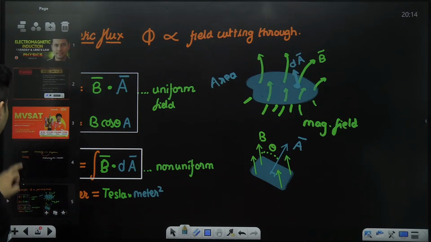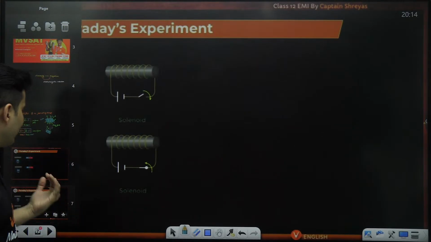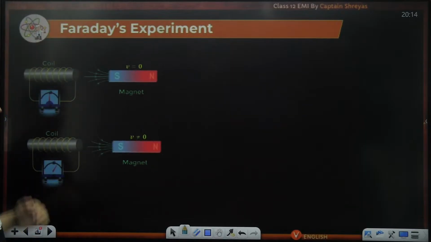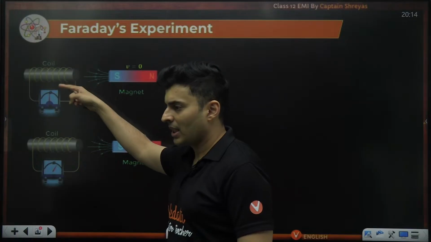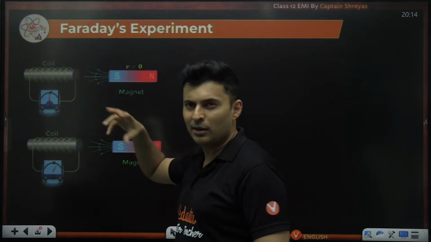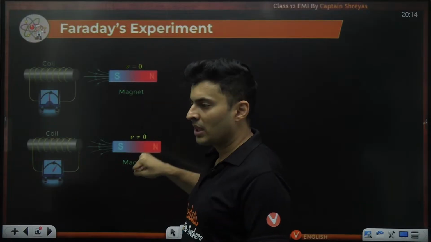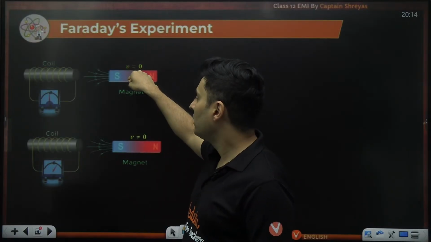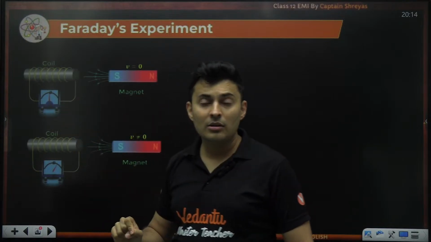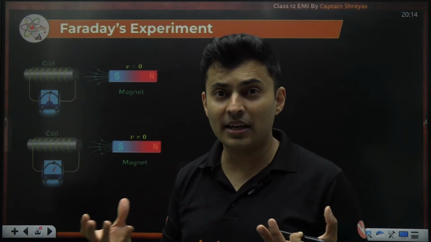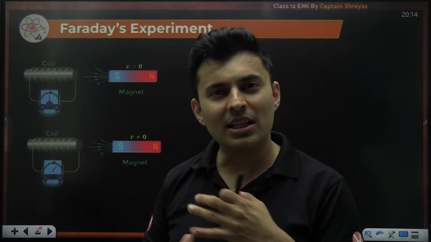Now, basically, Faraday's experiments were related to the flux changes indirectly or directly, if you ask me. For example, he took a coil and connected a voltmeter, ammeter to measure whether there is electricity. He then took a magnet and placed the magnet near it. Do you see the reading of the voltmeter? You might think, sir, if I put a magnet near a coil, it will show some reading. That is what even Faraday thought, but nothing happened.